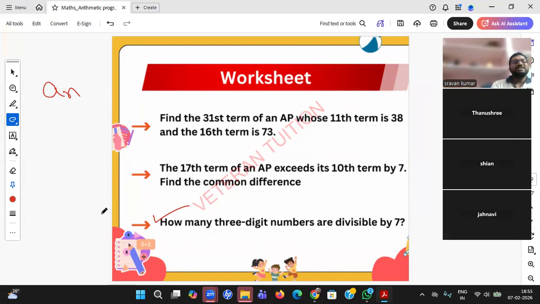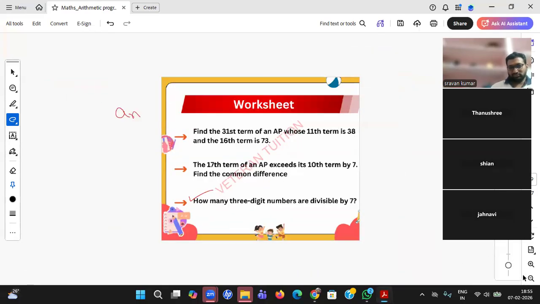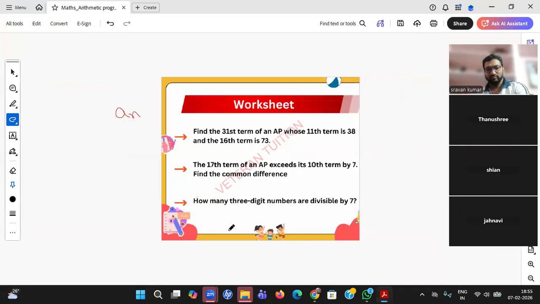How many three-digit numbers are divisible by 7? Three-digit number. Okay, so the first three-digit number is 100.